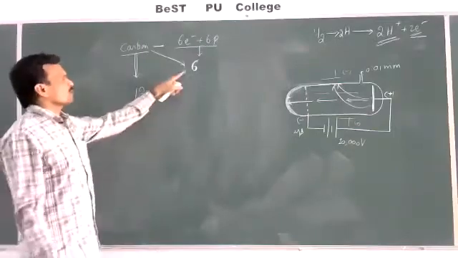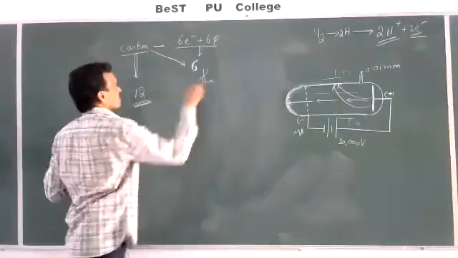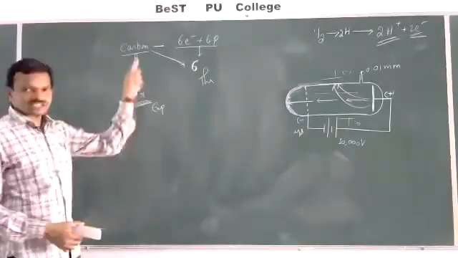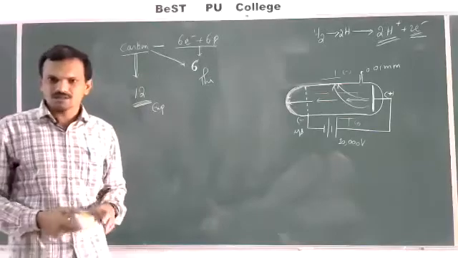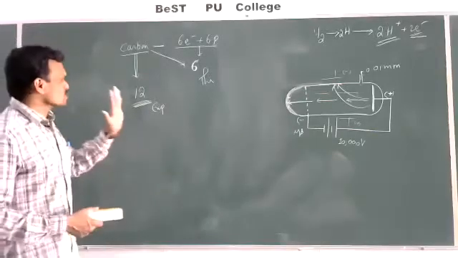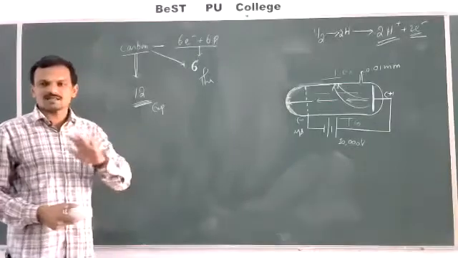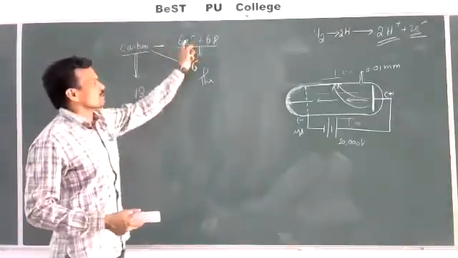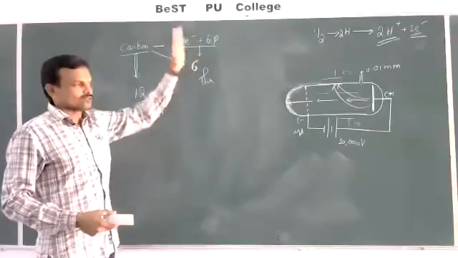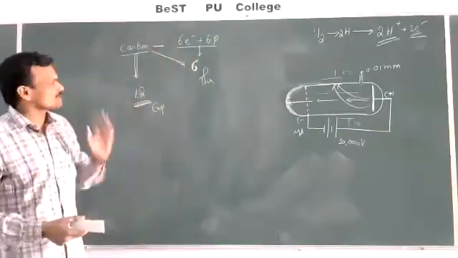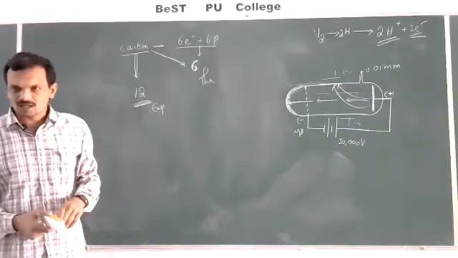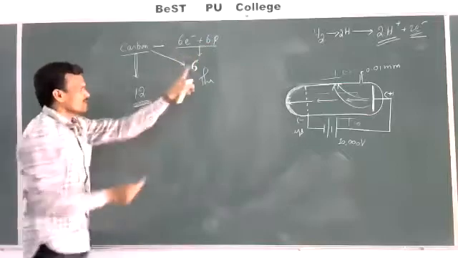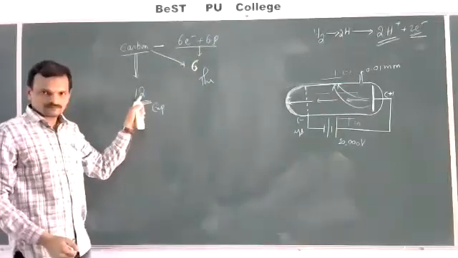So from this, what do we come to know? This is a theoretical value, this is the experimental value. It means that there must be some other particles in the atom which do not contain any charge, because the atom is neutral and the electron charge and proton charge are already neutralized. That means there must be some other particles which are electrically neutral and whose mass is nearly equal to the mass of the protons. Then we can get nearly double.